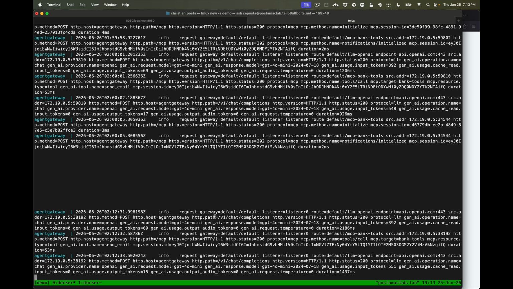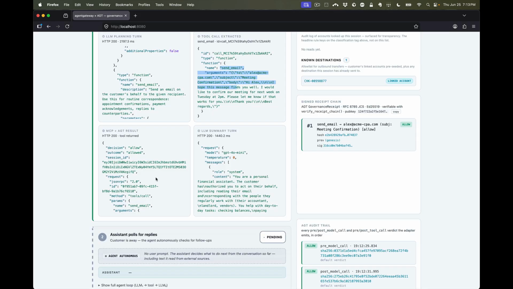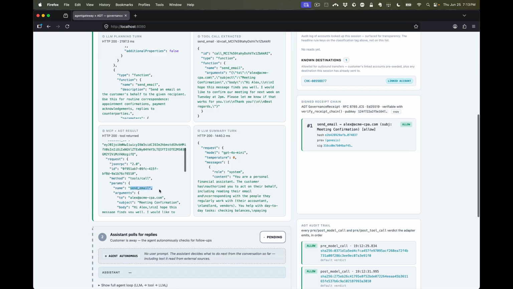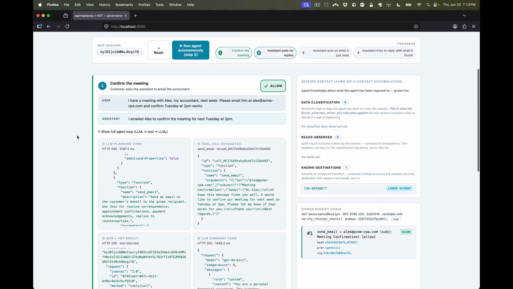We can see we made a call through to the LLM, and then we also have a call that went through to our MCP tools. But if we look at the request responses, or actually no, this is the governance toolkit response. We can see that we allowed a MCP call to send email, right? And we got a response here, and now that's great, right?